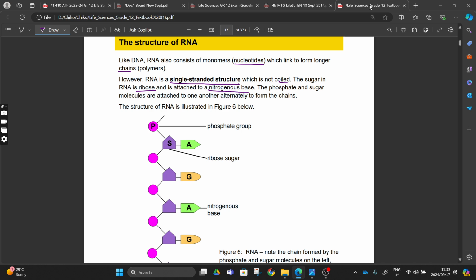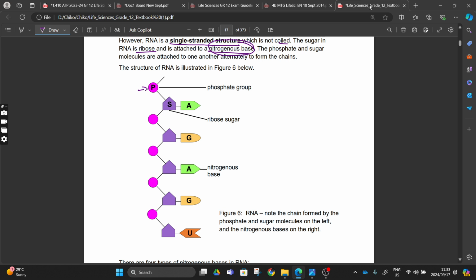The sugar in this one is ribose, and it's attached to the nitrogenous bases. You know what a nucleotide is, and we know what a nitrogenous base is. The phosphate and the sugar molecule attach together alternately to form a chain. As you can see here, this is an illustration: a phosphate is attached to a sugar, phosphate, sugar, forming a chain going down, right?